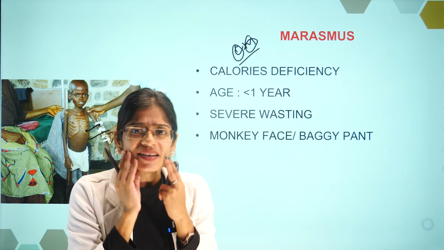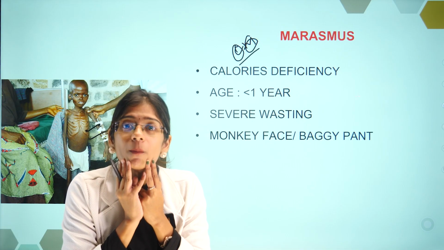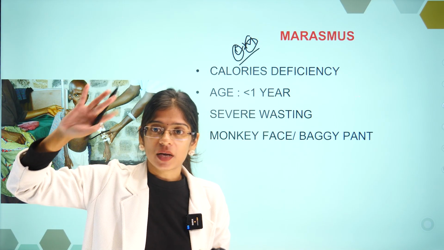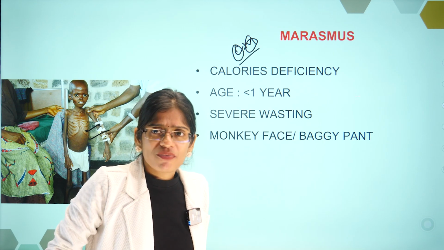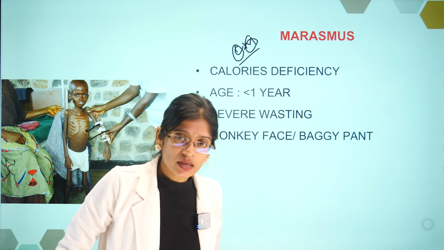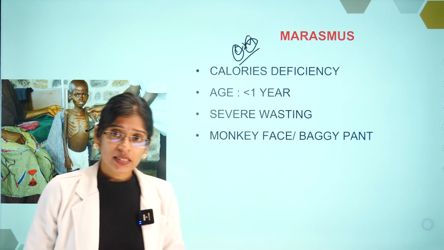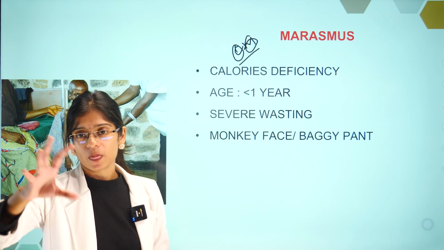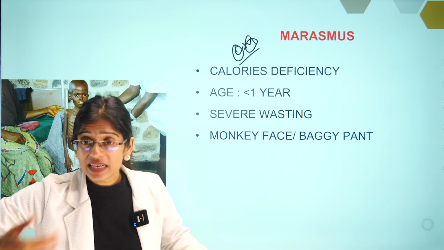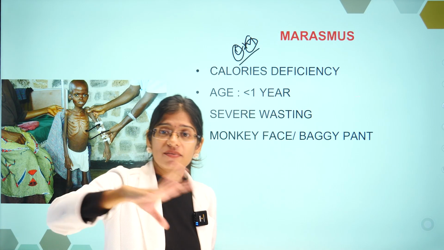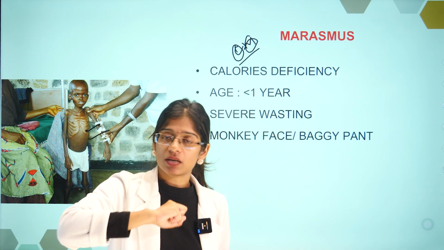And see, a lot of fat is lost from the baby's face, and this leads to monkey face. What was it in kwashiorkor? Moon facies. Here, monkey face. The child is going to have baggy pants. I'll show you a picture of what baggy pants means. Loose pants, right? Why baggy pants? Because the child's axillary pad of fat will be taken up by the body to produce energy. Gluteal region fat and muscles will be used to produce energy.